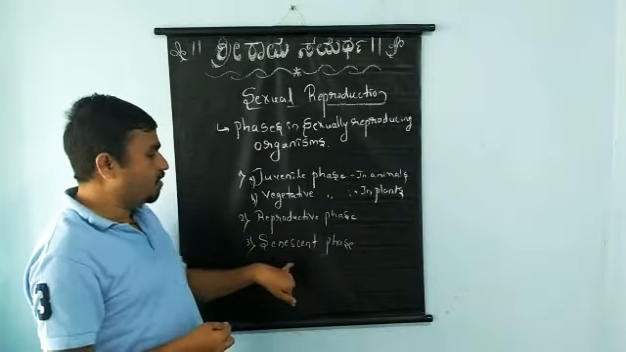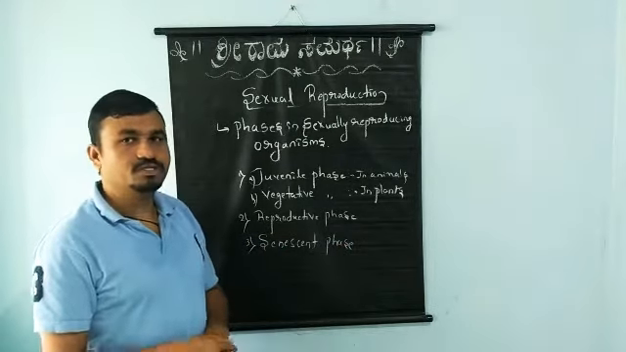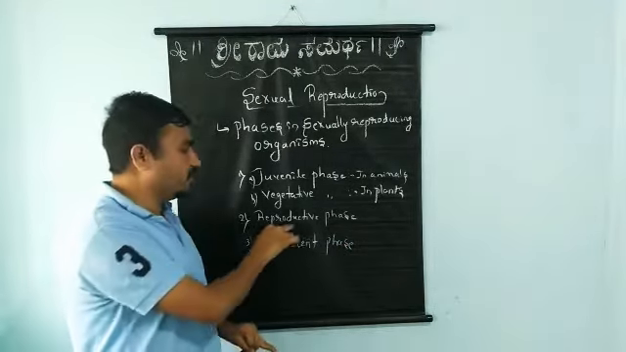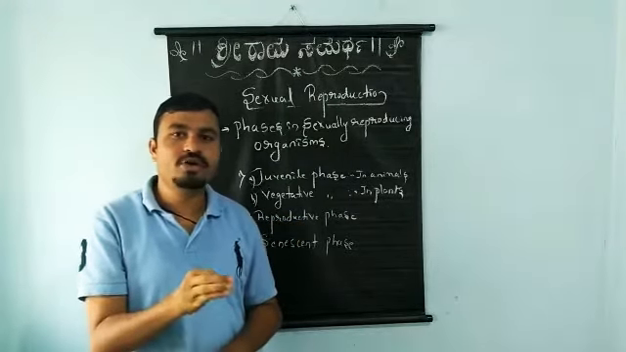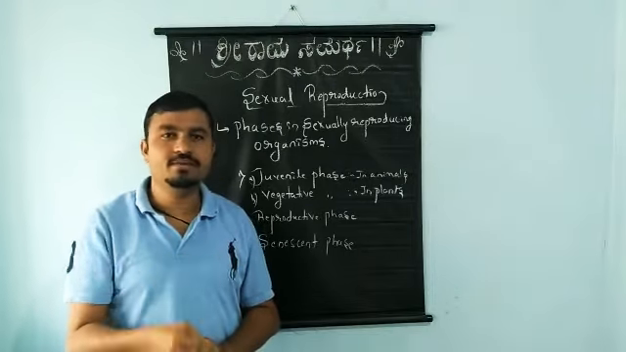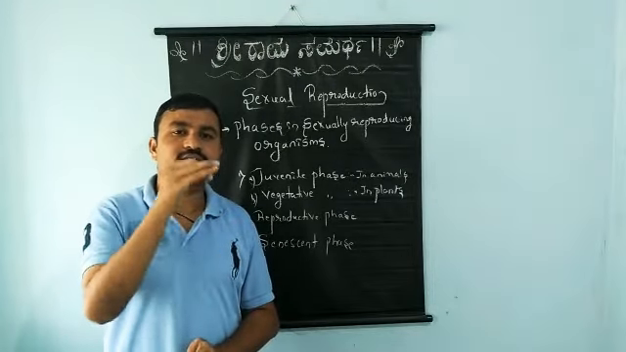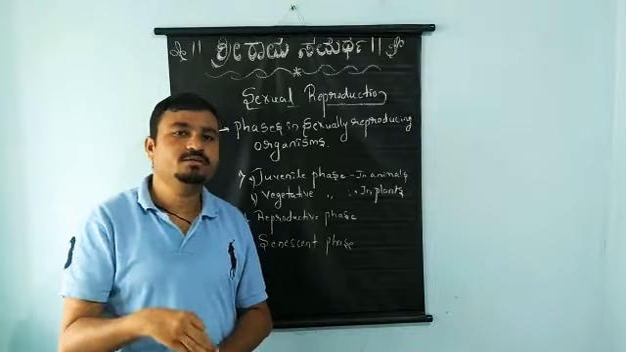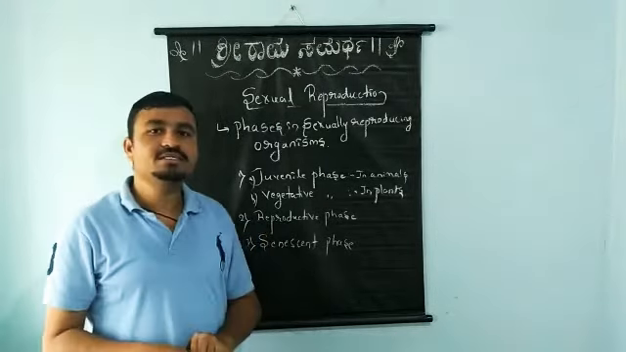Next we have the senescent phase. Okay, students, your attention. Once again, I will tell you what the reproductive phase is. The reproductive phase is the phase where an organism, whether it be a plant or animal, starts reproducing sexually. And last we have the senescent phase.